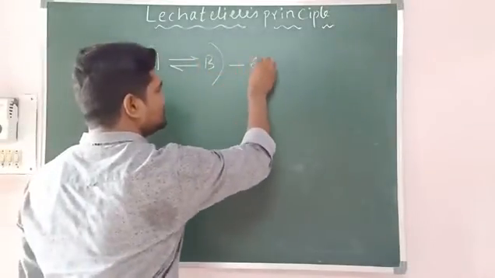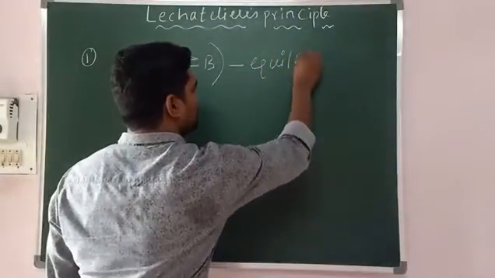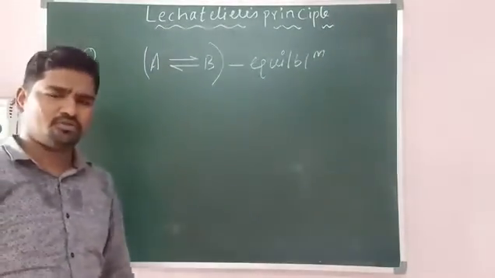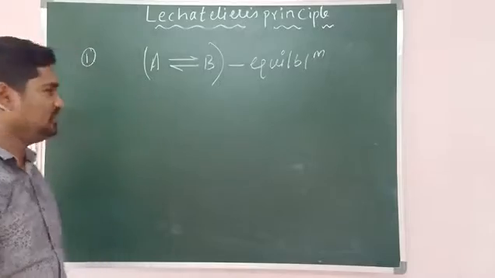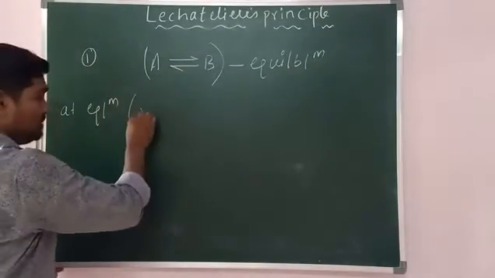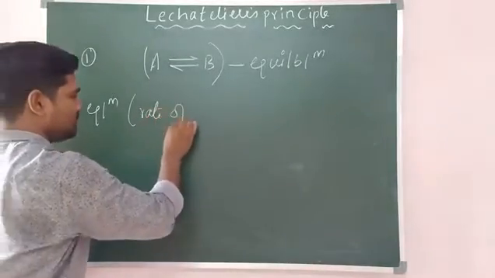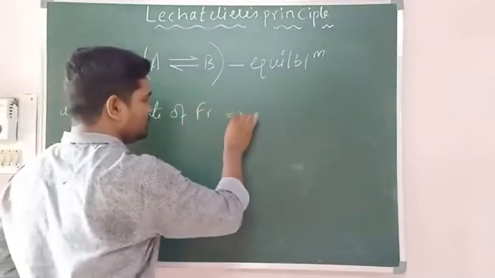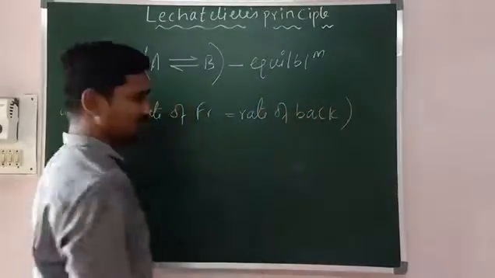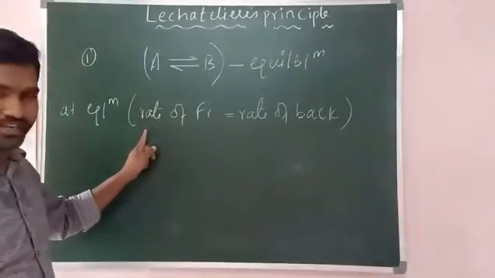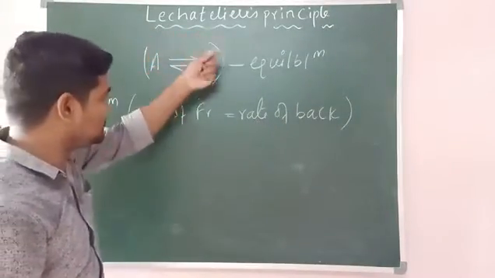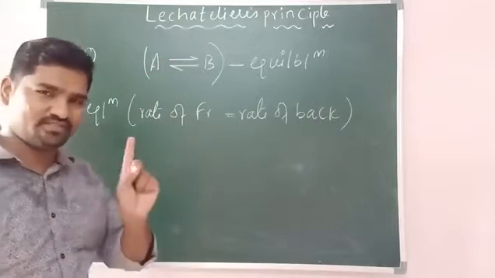Now this system is in equilibrium. So what is so special about equilibrium? At equilibrium, rate means speed. Rate of forward direction will be equal to rate of backward direction. So at equilibrium, the speed of forward direction will be equal to the speed of backward direction. So this is your forward direction and this is your backward direction. So this is the first point.